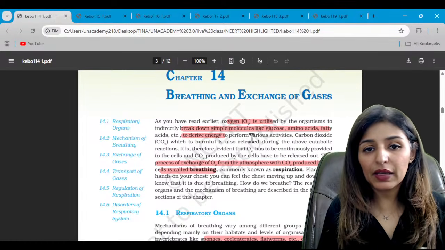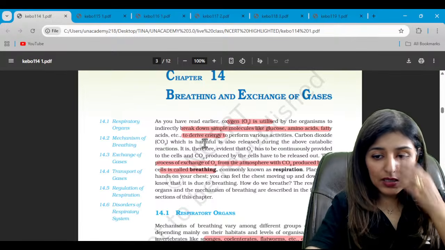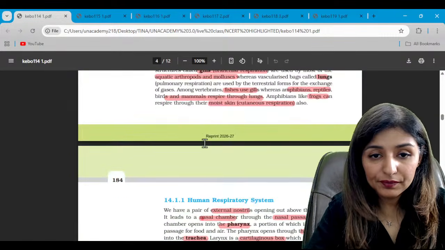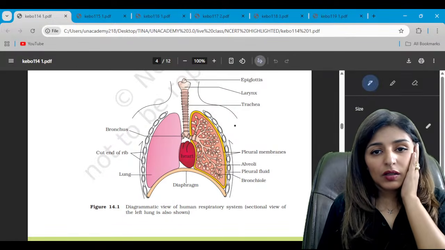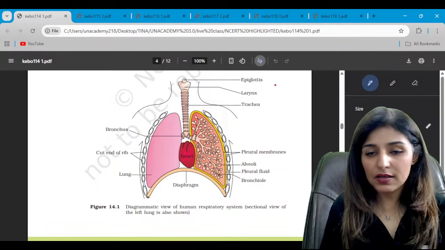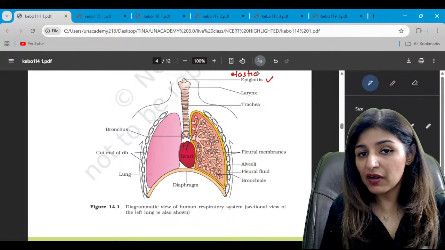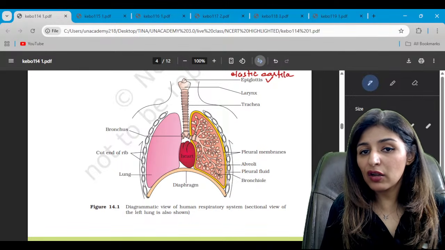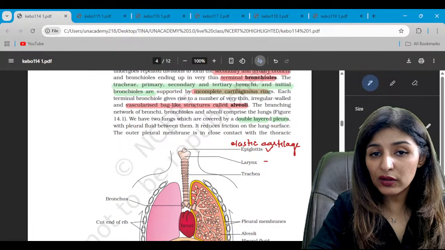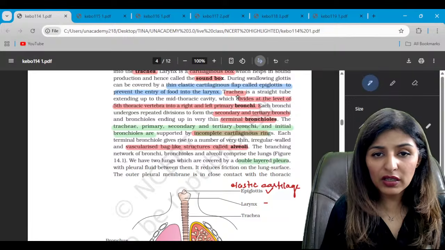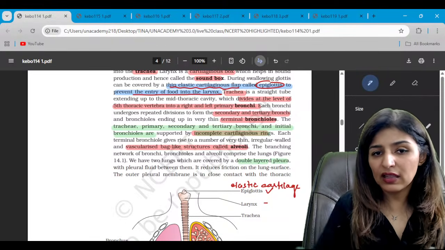Chapter 14, that is breathing and exchange of gases. Let's see the diagram here. This is the diagram of the human respiratory system. This is the epiglottis, made up of elastic cartilage, and it prevents the entry of food into the larynx. It is a thin elastic cartilage called the epiglottis, which prevents the entry of food into the larynx and then into the trachea.